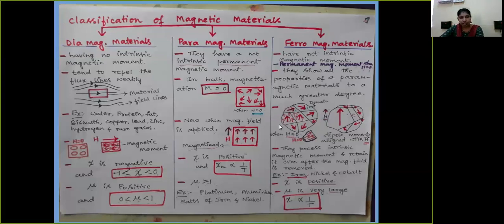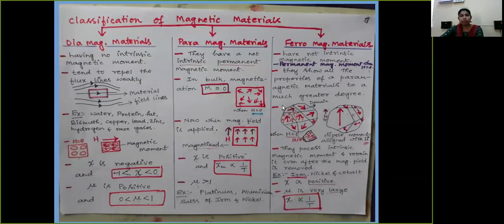Let us say we have a ferromagnetic material. Now we divide that ferromagnetic material into certain domains, in which each and every domain has many atoms. When H is equal to 0, that is, when no magnetic field is present, the atoms possess their dipole moments in a particular direction. Almost all the atoms possess dipole moments in the same direction, so that the intrinsic dipole moment is present. This is because one atom and another atom have a certain interaction.